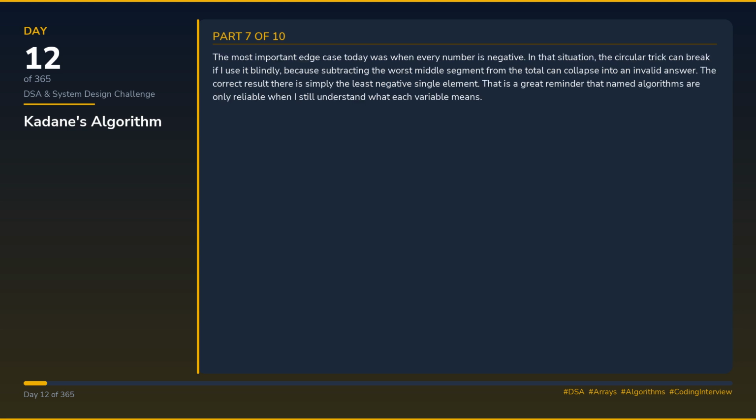The most important edge case today was when every number is negative. In that situation, the circular trick can break if I use it blindly, because subtracting the worst middle segment from the total can collapse into an invalid answer. The correct result there is simply the least negative single element. That is a great reminder that named algorithms are only reliable when I still understand what each variable means.